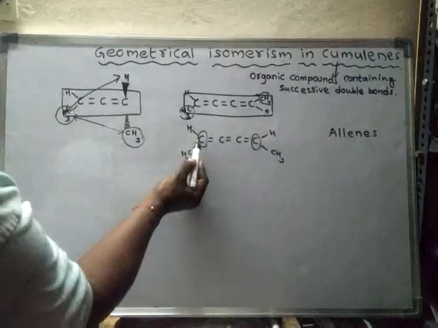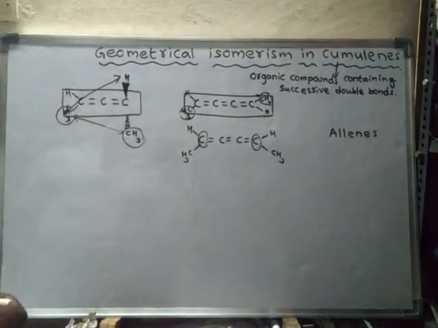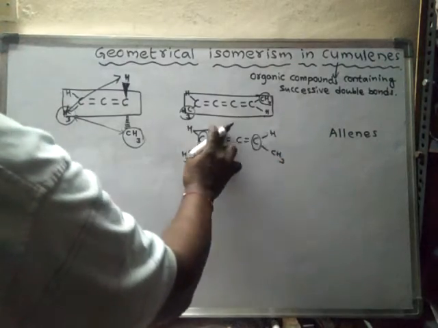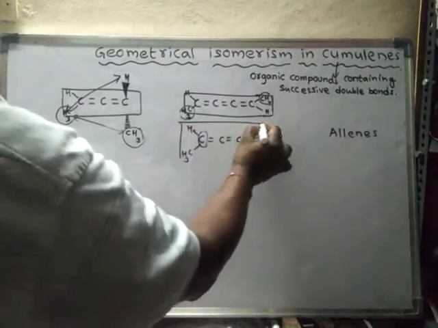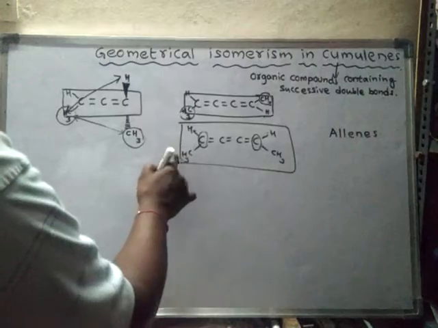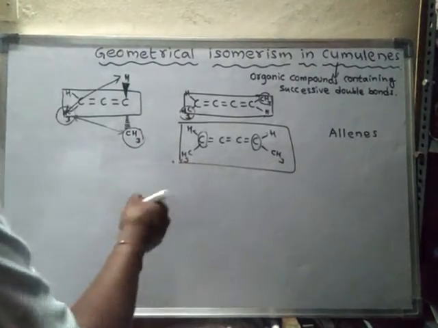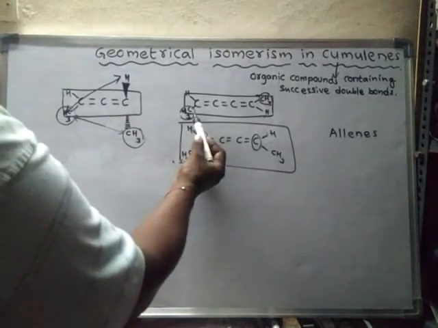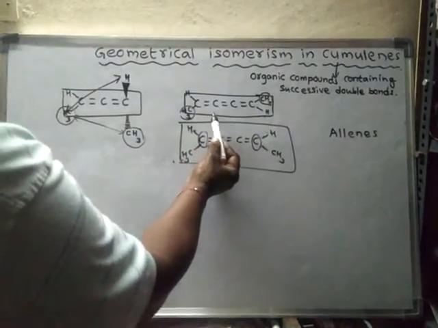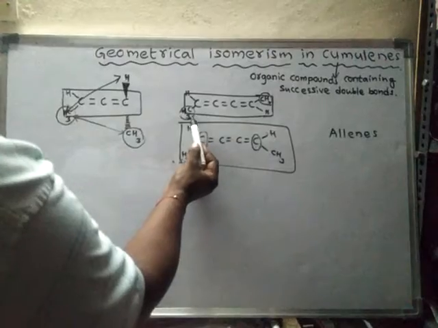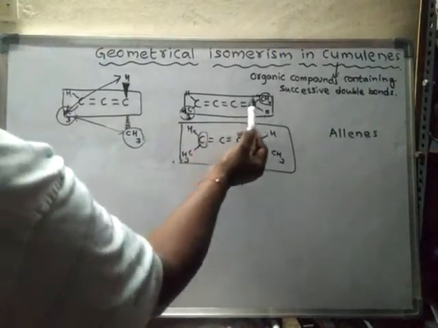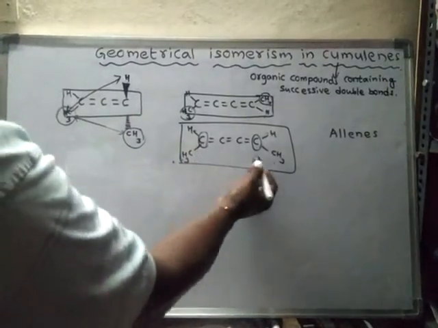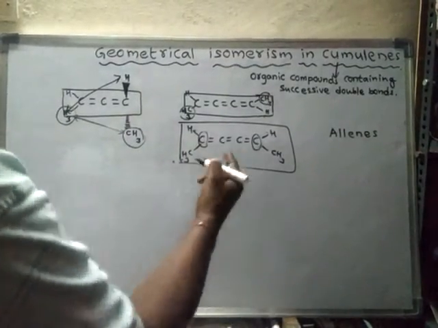When the terminal carbons contain two different groups, cumulenes with an odd number of double bonds will show geometrical isomerism. Because here, this is a trans form, because the aerial distance between the two methyl groups is more, but in this arrangement the aerial distance between the methyl groups is less.